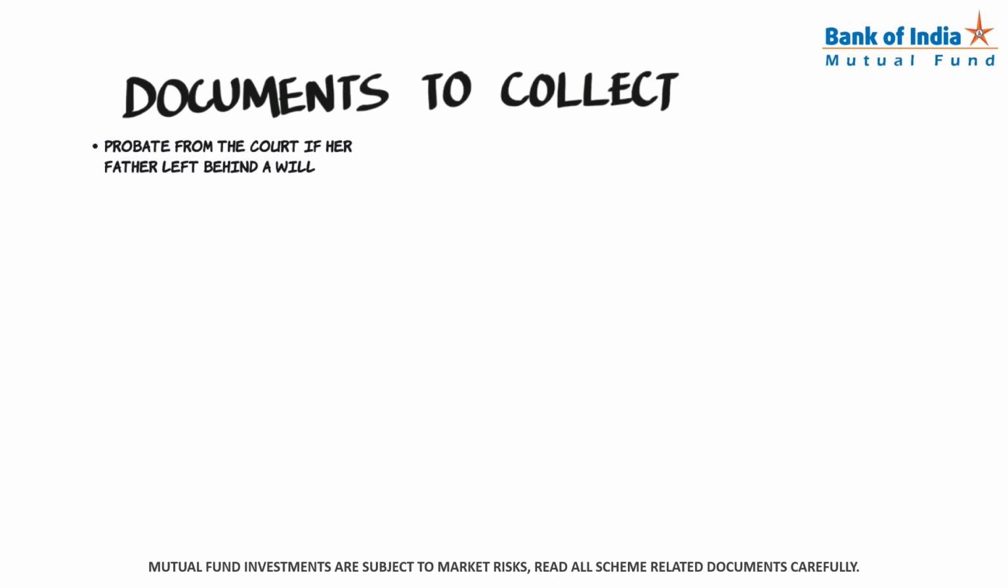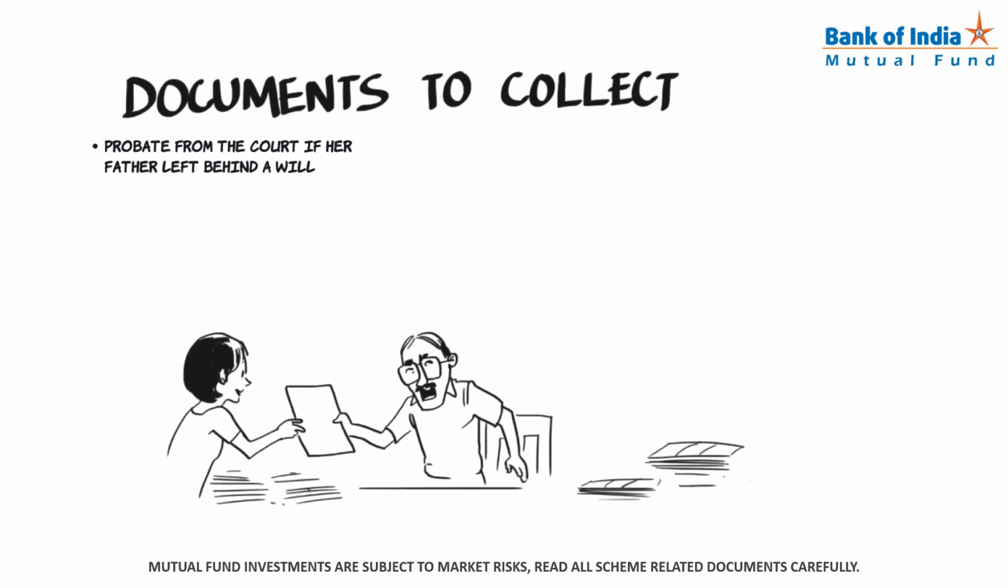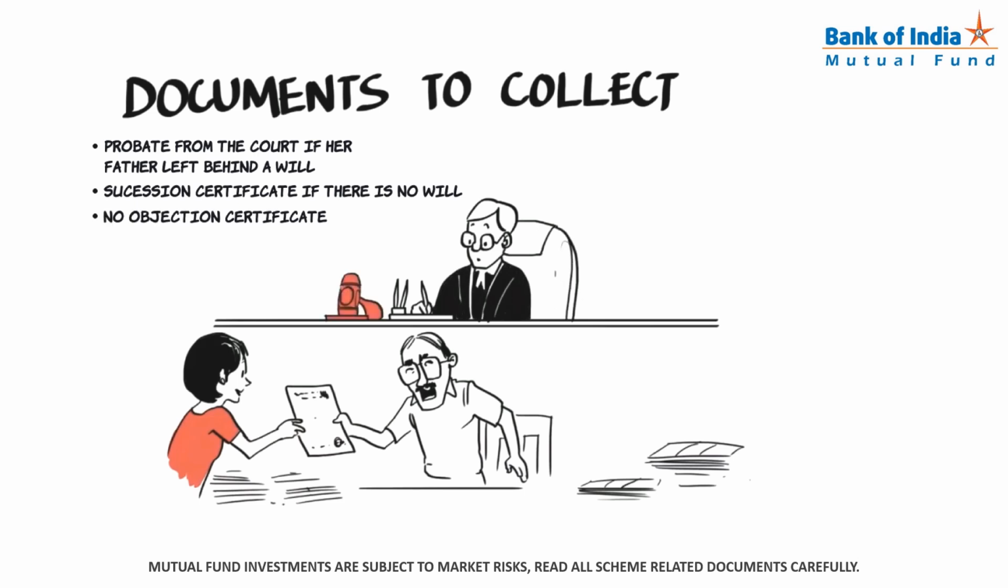Probate from the court that validates a last and final will, if her father left behind a will and named her as a beneficiary. Succession certificate from the court listing the legal heirs. If there is no will, she should be named along with her mother and brother. No objection certificate, NOC, signed by her mother and brother, relinquishing the claim to the investments in her favor. Indemnity bond absolving the mutual fund from any future claims that may be made by any other claimants.